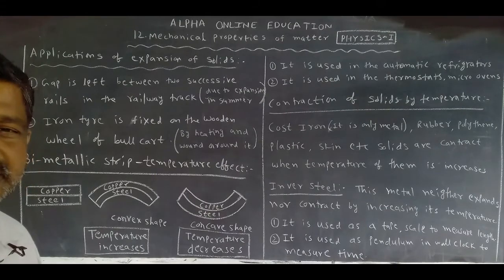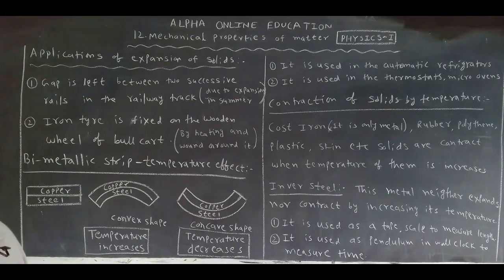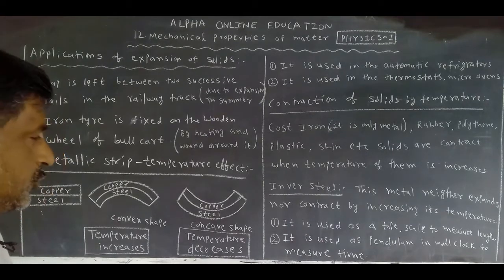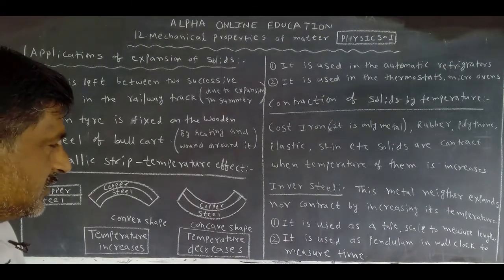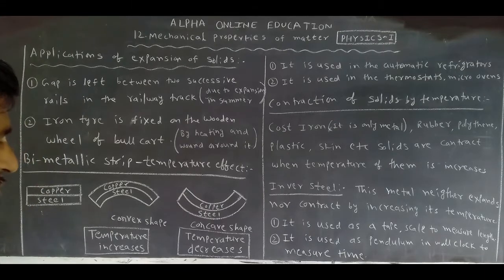In winter the temperature is low, it does not contract. That's why invar steel is used to measure length as a scale and also used as a pendulum to measure time. Yes, these topics are important for 2 marks questions.